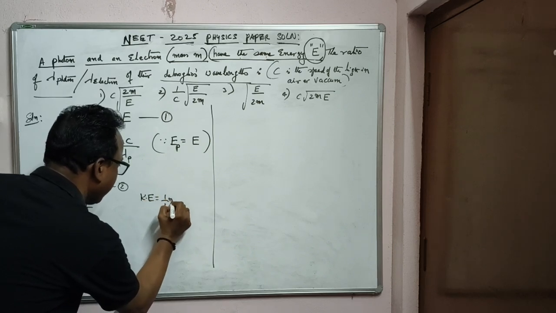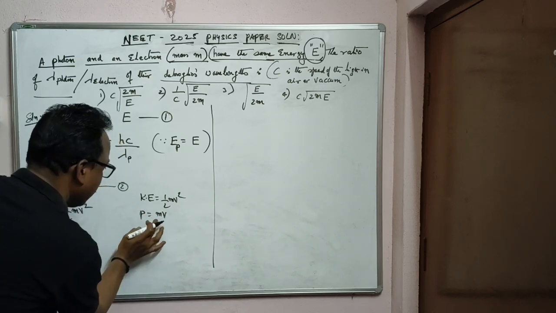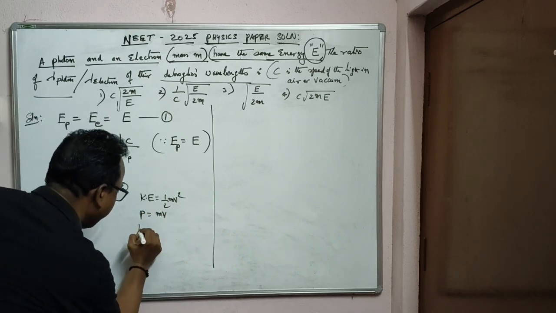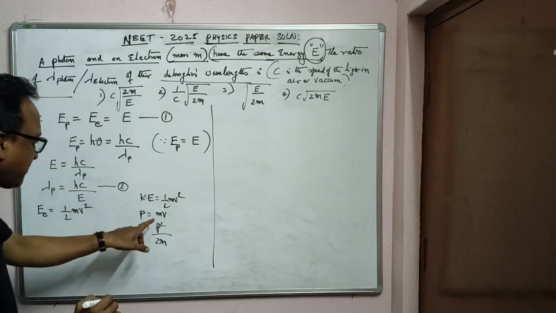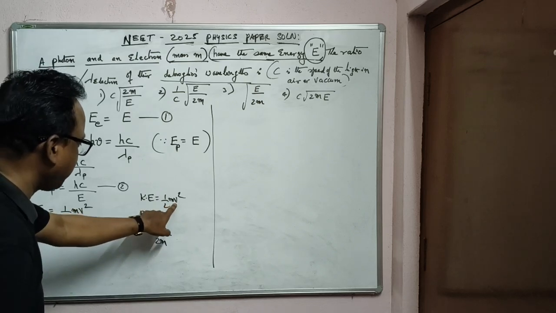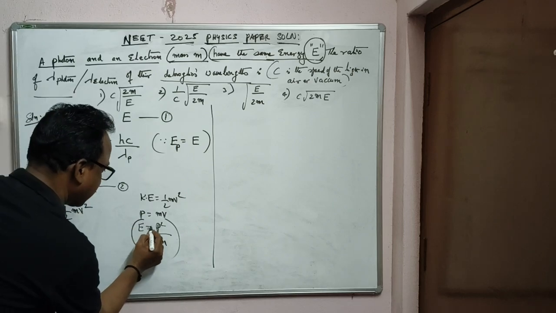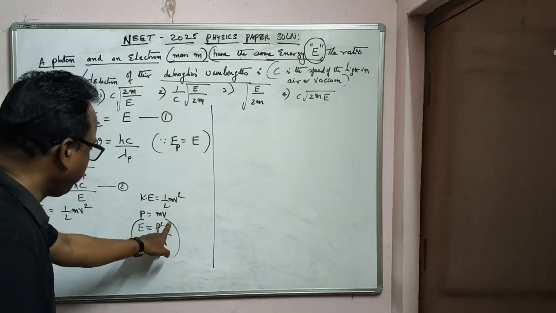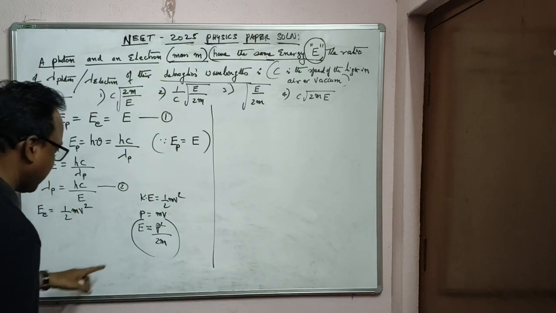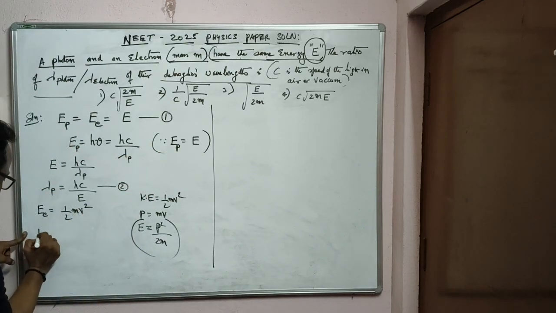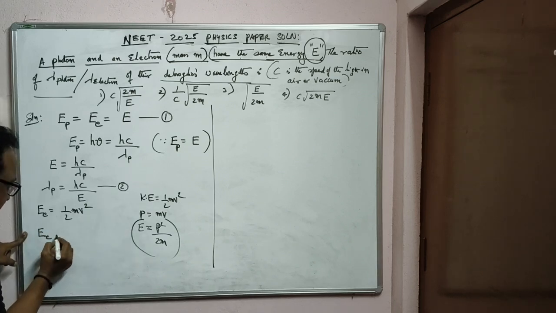We also know the kinetic energy is equal to half mv square and momentum p is equal to mv. From these two we know kinetic energy is given by p square by 2m, because if you substitute the velocity you will get this, as you are already familiar from work, power and energy chapters. Now this we'll substitute here. So the energy of the electron is also equal to E.